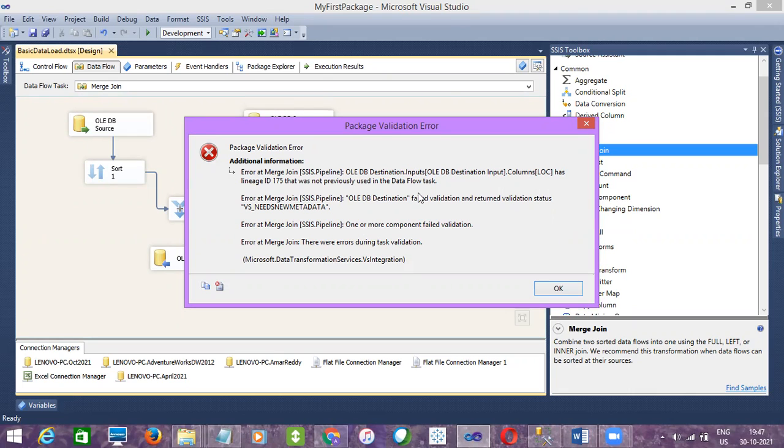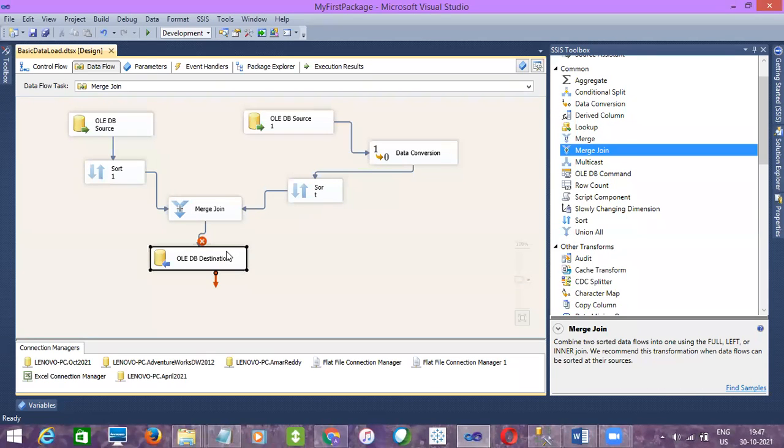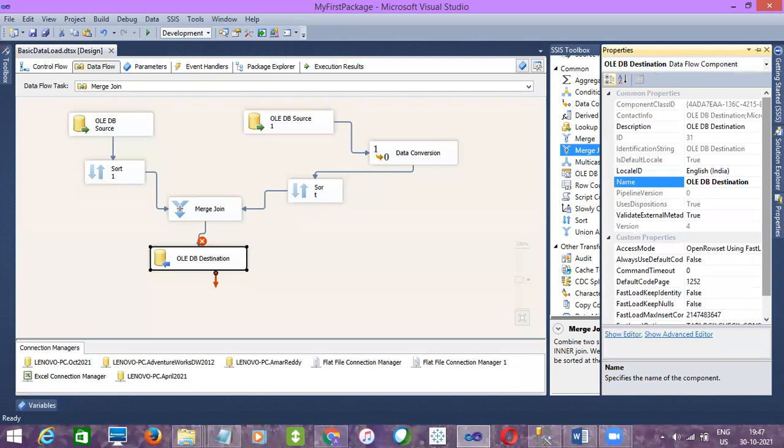So what is this error, guys? There is a component validation status, right? The package itself is not executing. So how to ignore this? How to make it execute?